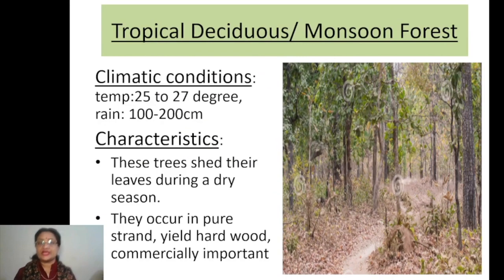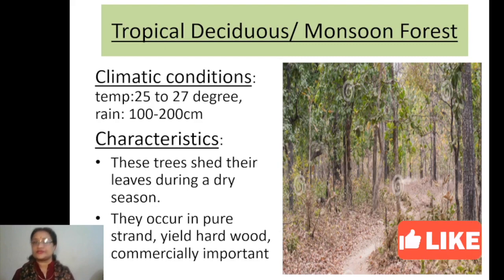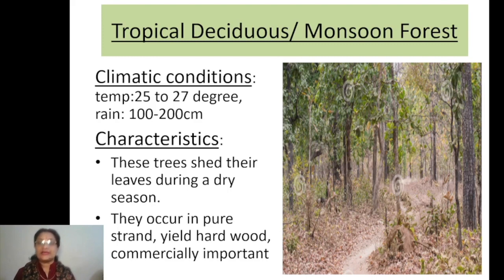Now the next type of vegetation we have to discuss is the tropical deciduous. Tropical deciduous is also often called the monsoon type of forest. In India, the maximum part has this type of vegetation, where the rainfall doesn't reach 200 centimeters, but is also not so low.